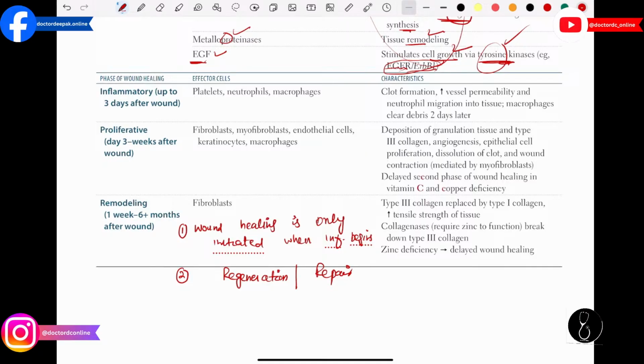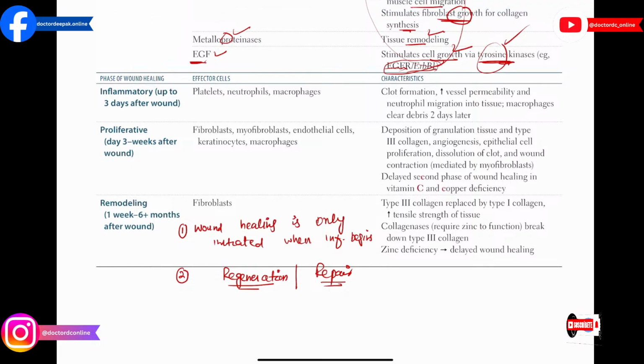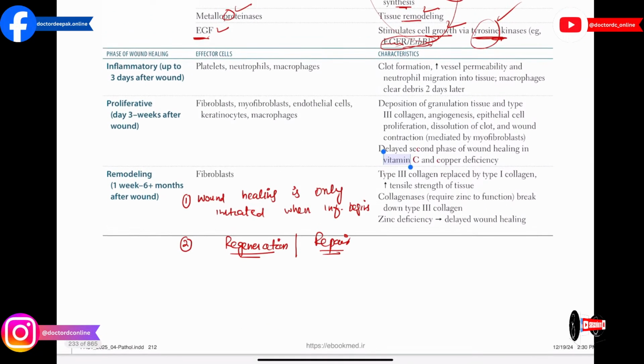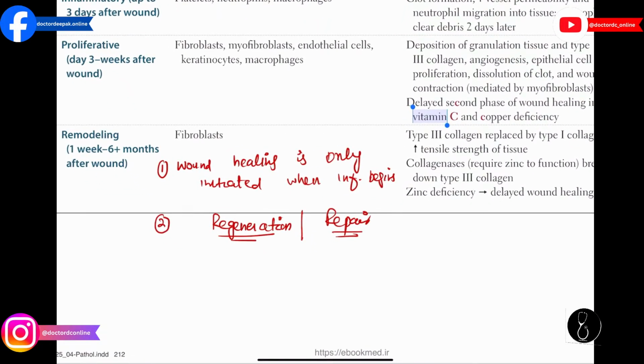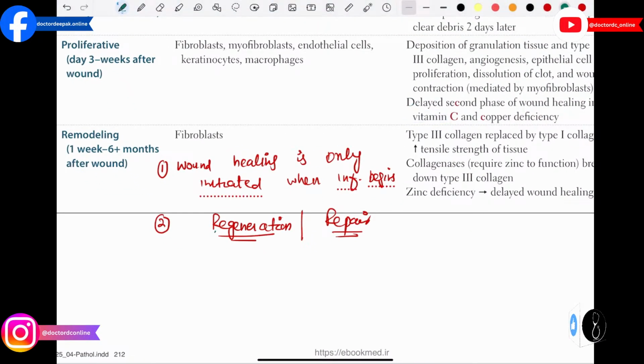So let's discuss regeneration first. Then after that we will discuss repair, and then we will combine both these things. So first of all, what is regeneration? Regeneration is the replacement of damaged tissue with the native tissue. It is called regeneration.